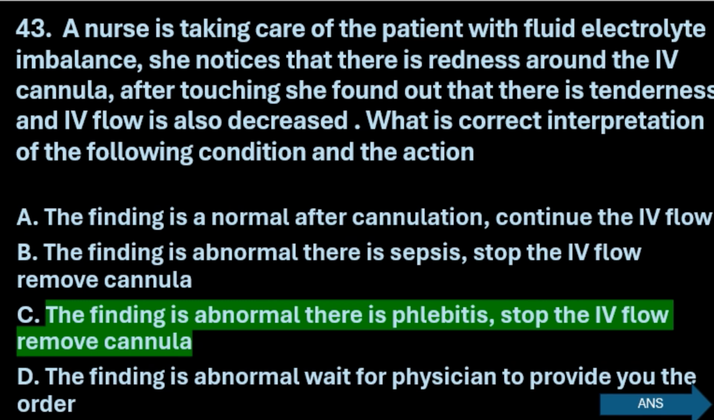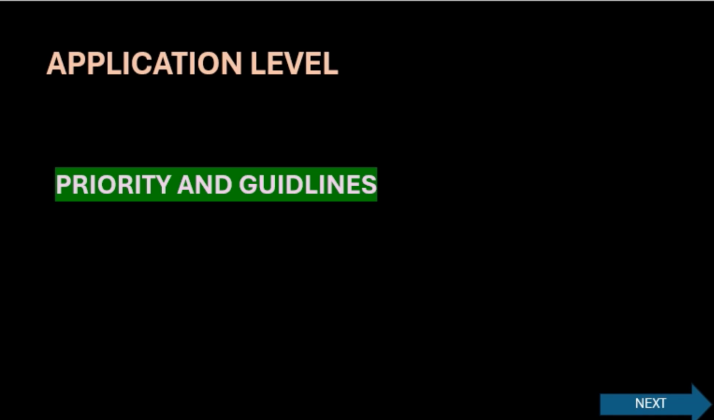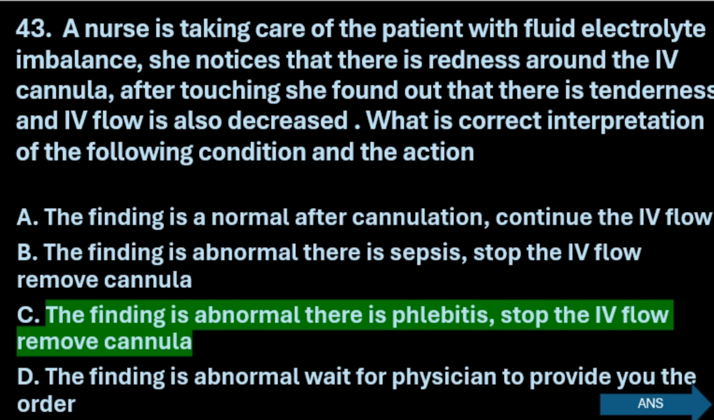So this is an application level question and you have to see the priority and guidelines and negative words also sometimes. So here you can see the finding is abnormal, so this first option is eliminated. Then the last option, the finding is abnormal, wait for the physician to provide the order. Though for an IV line blockage and all, in very rare situations you need physician order, otherwise you have to intervene by yourself. So this is also eliminated.